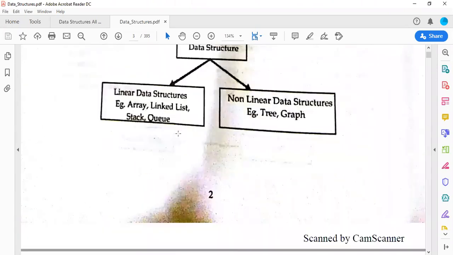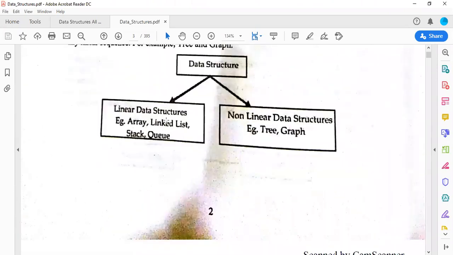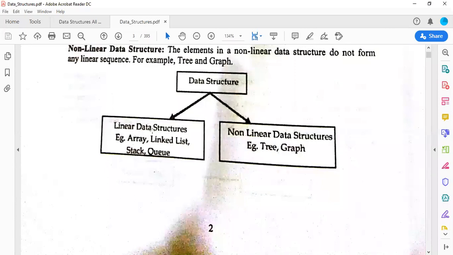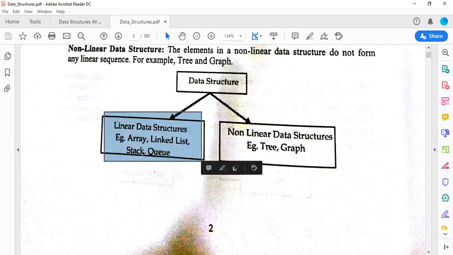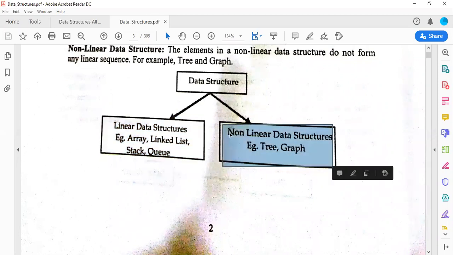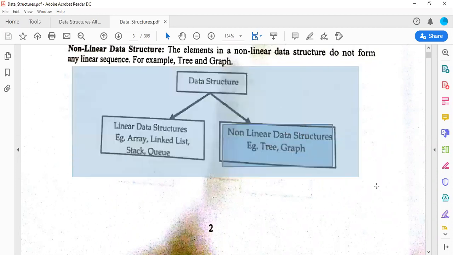So basically, data structure can be divided into linear data structures. Examples of linear data structures are arrays, linked lists, stacks, and queues. Because in arrays, linked lists, stacks, and queues, we have to define data in a linear fashion. In non-linear data structures, it can be trees and graphs. You don't have to define this data structure in a linear manner. So note it down, draw this diagram if possible.